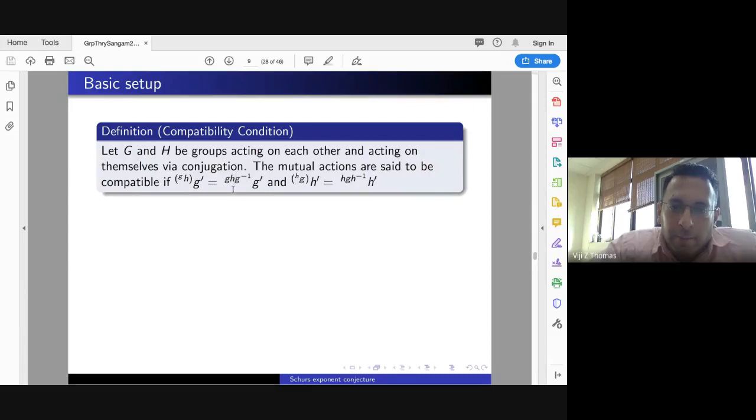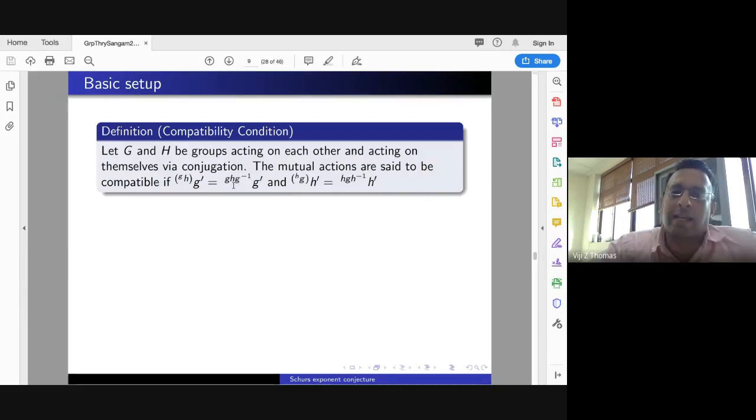So how to read this: G acting on G inverse doesn't make sense, because G and H are two different groups. So you have to read this as G inverse acting on G prime. So that is an element of G. Then H acting on that element of G, because there is an action of H on G. And then G acting on that element of G by conjugation.